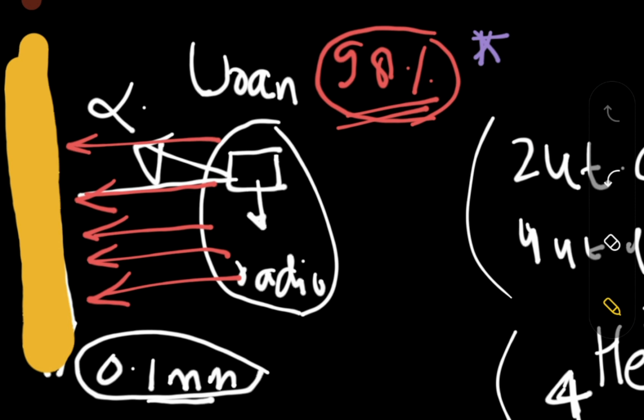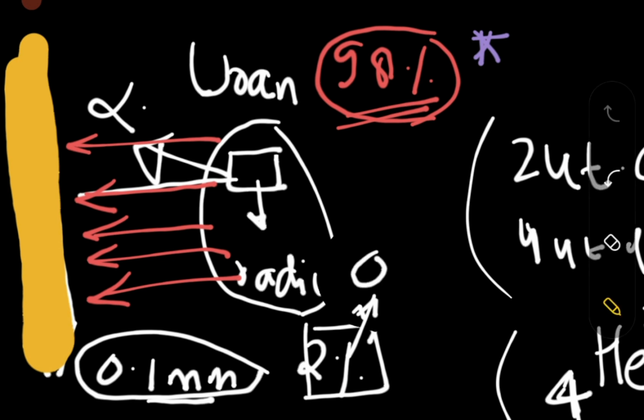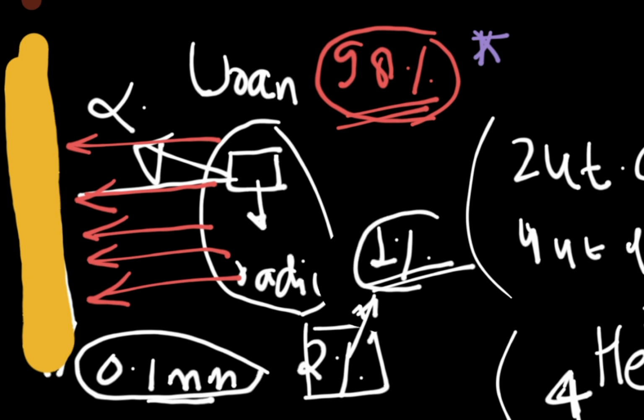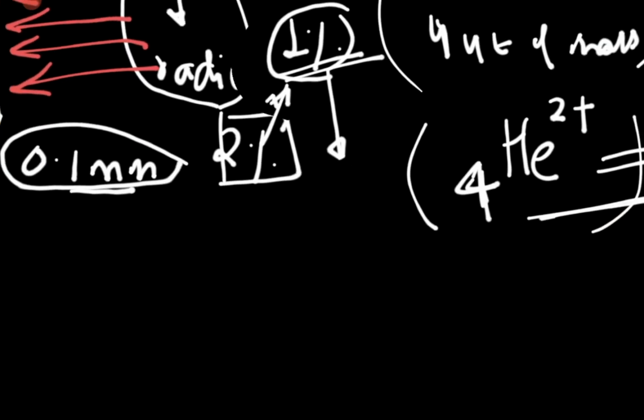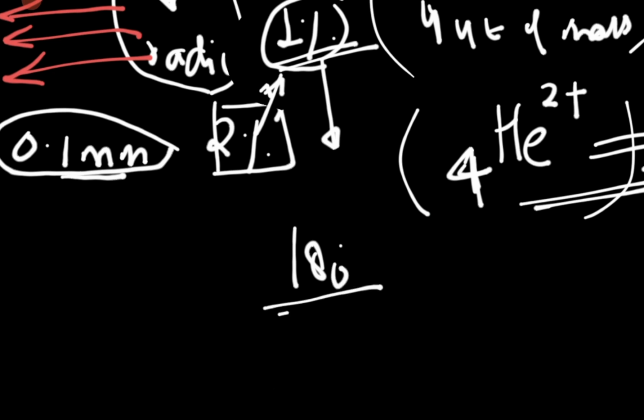Then the next thing that happened is he found that 2% used to get deflected, and within that 2% there were very few particles. I don't have the numbers in my mind, but I think it is around 1% of the particles that were deflected by 180 degrees. So what is the deflection of 180 degrees?